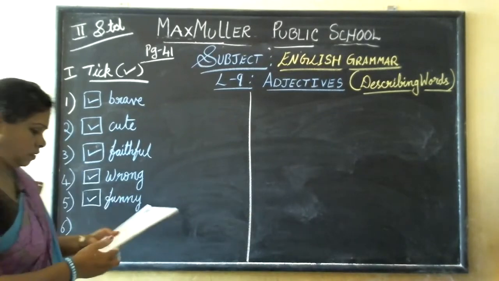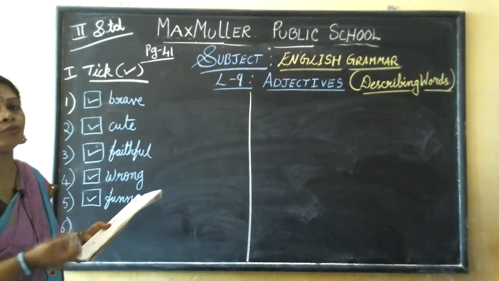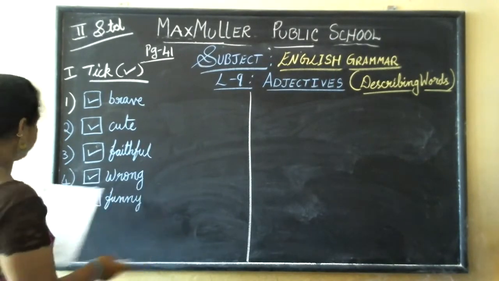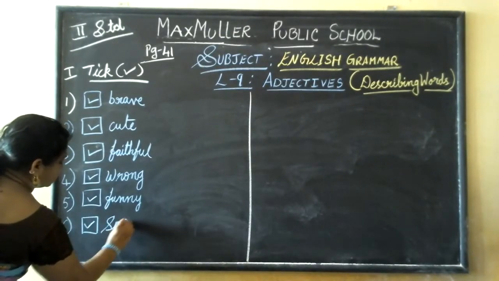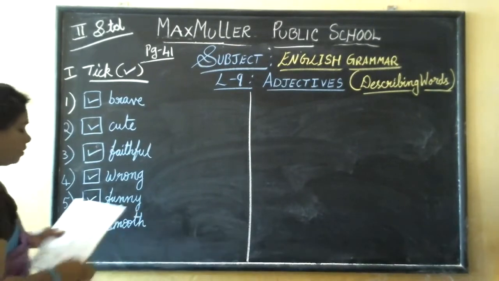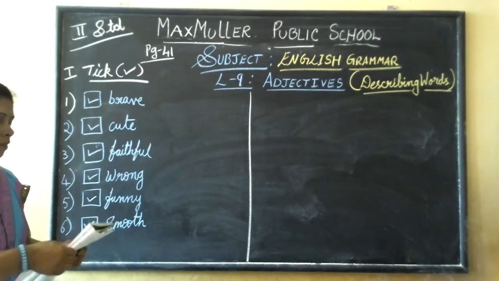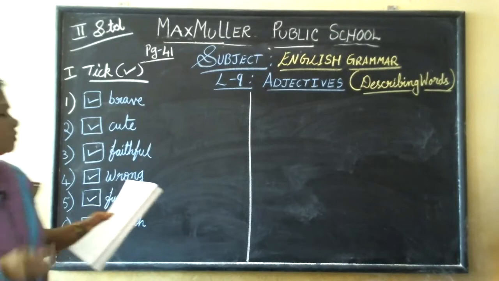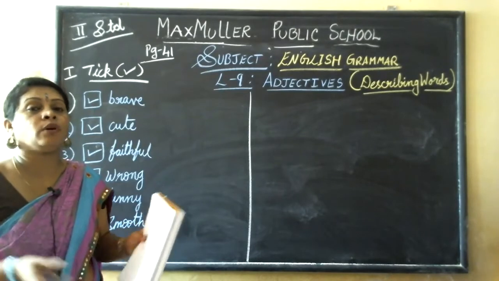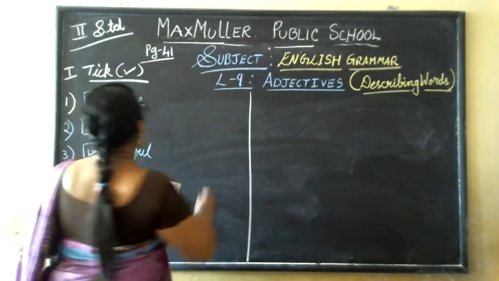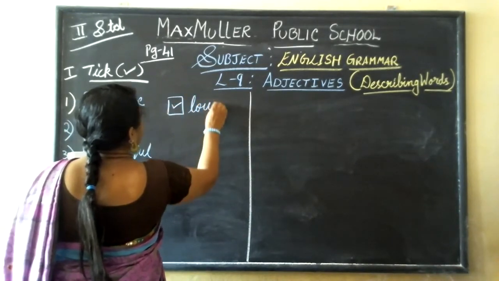Sixth one, you can see the cat, smooth, rough. Cat will always be smooth, furry, very nice to touch, not rough. So put tick mark for smooth. Okay, children, now turn to next page. There you can see drums, two options, soft, loud. So drum sound will always be loud. Soft, you can't make it. So put tick mark for loud.